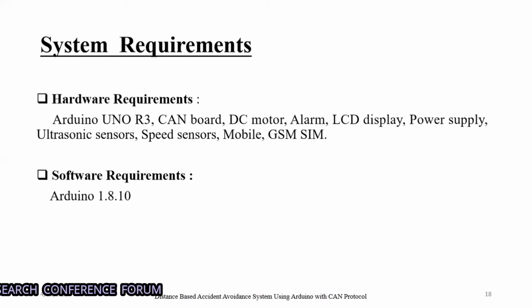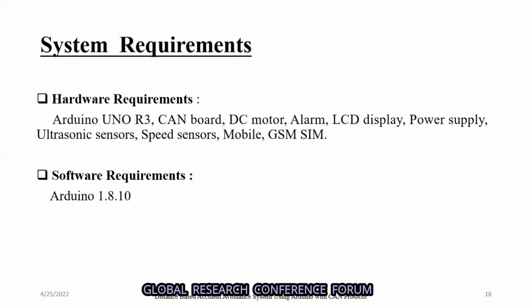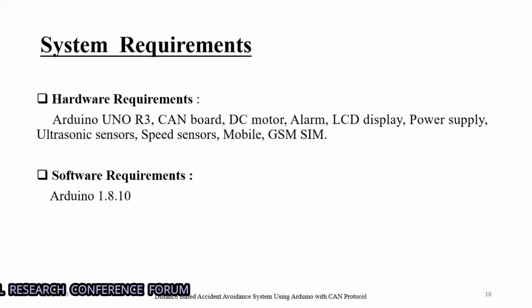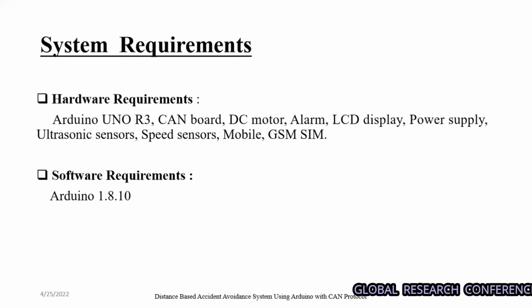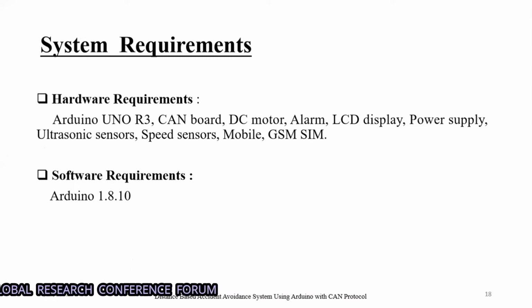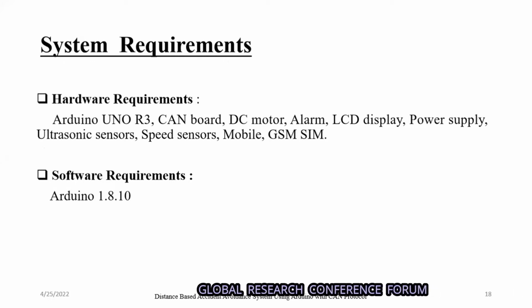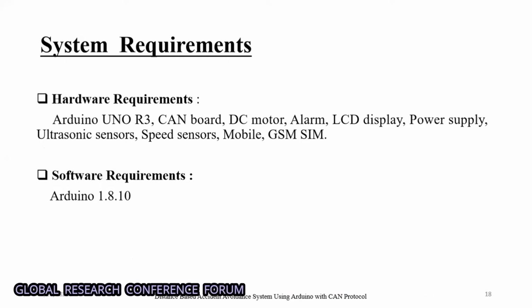These are the system requirements. For hardware requirements, we are using Arduino R3, CAN board, DC motor, alarm, LCD display, power supply, ultrasonic and speed sensors, mobile, and GSM SIM. And for software requirements, we are using Arduino 1.8.10 software. Next slide is handed over to Nikhil. Thank you.